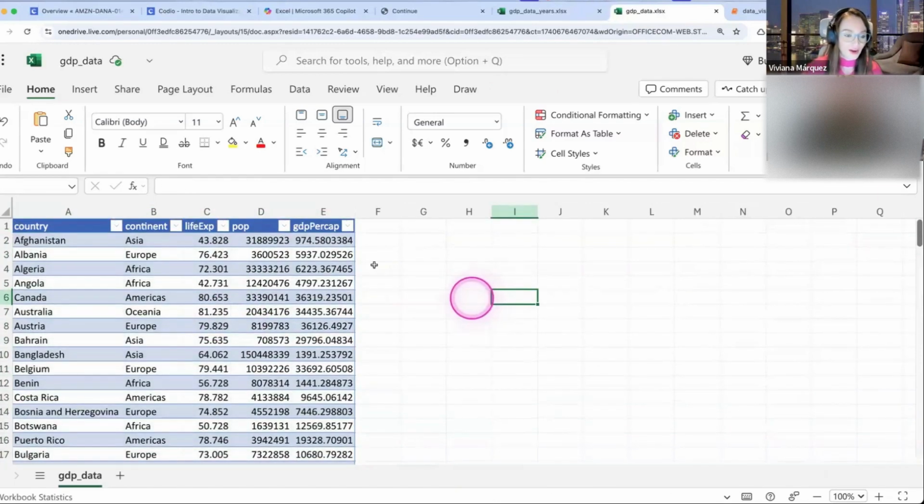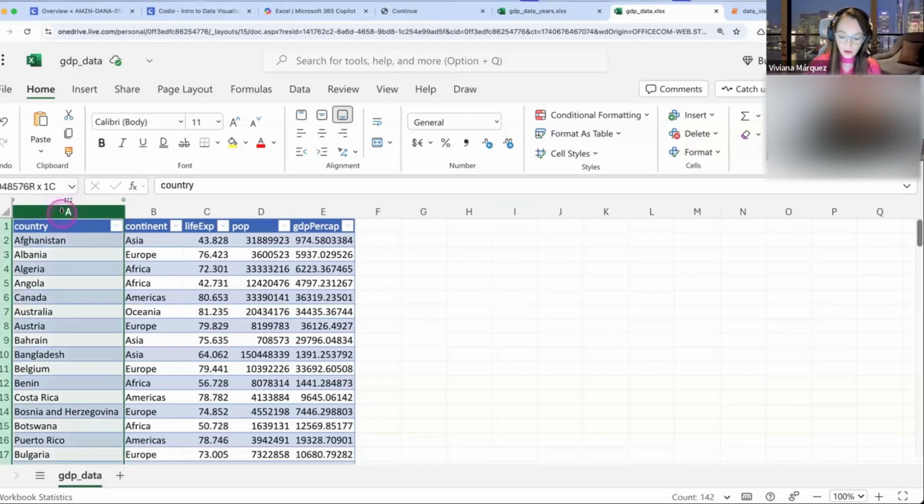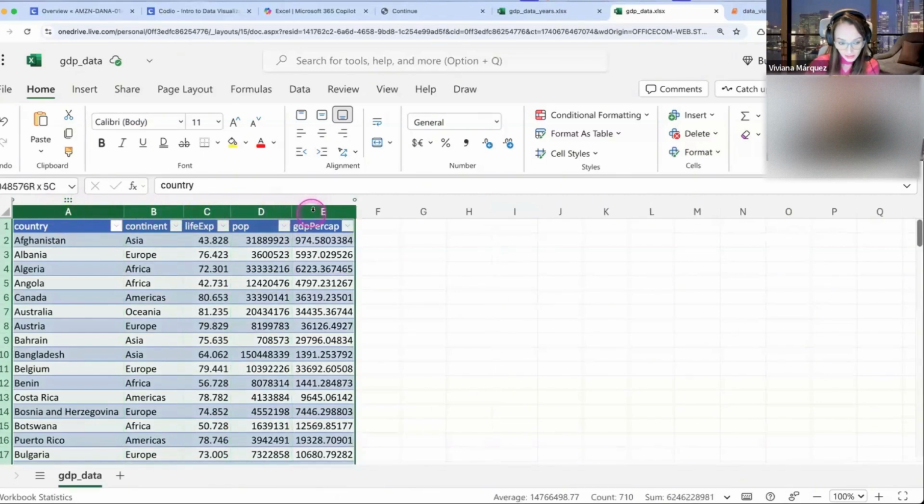select the columns. How do you select the columns? Hover over the letter A, and you'll see an arrow pointing down appear. Click on column A, don't let go of the click, and continue selecting the columns that you need. So that's also an alternative. You can do it whichever way you want. It's going to create the same result, but you have those two options.